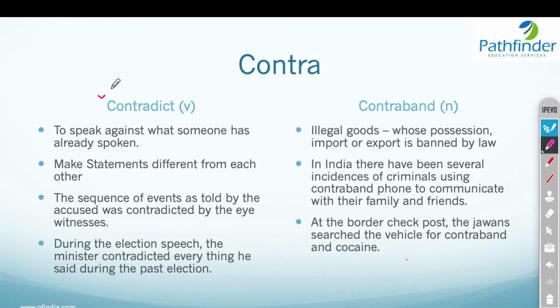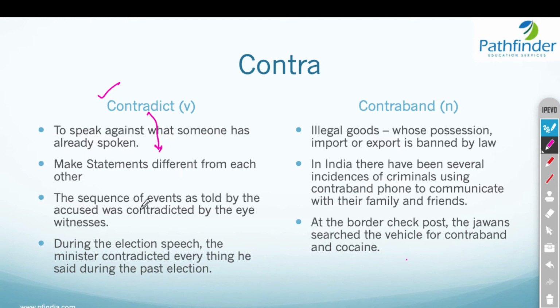So, we have contradict, which means to speak against what someone has already spoken. When you contradict somebody, you basically speak against what one person has spoken. So, if somebody says yes, you say no, then you are contradicting that person. Making statements different from each other is also contradicting.